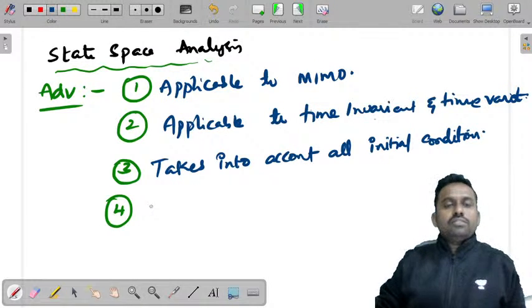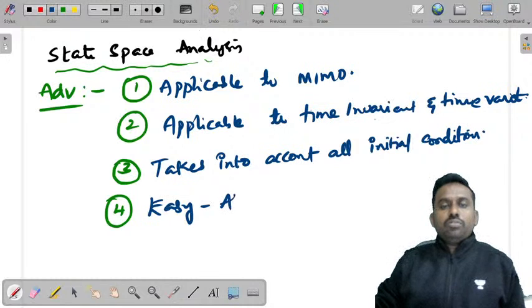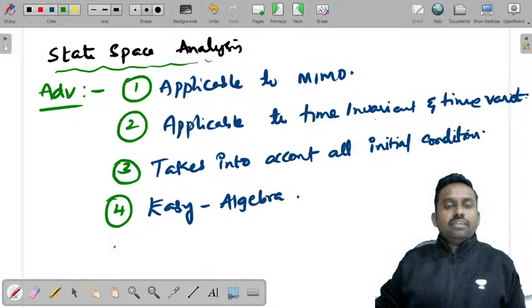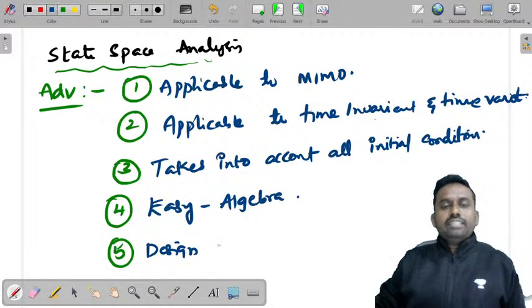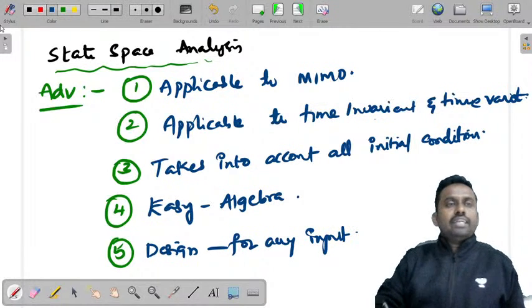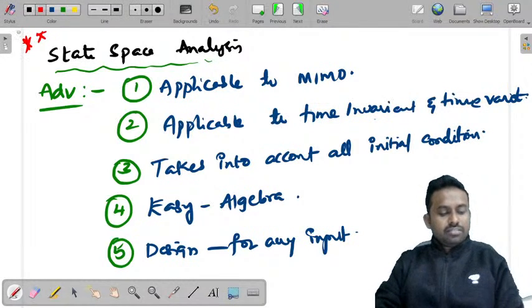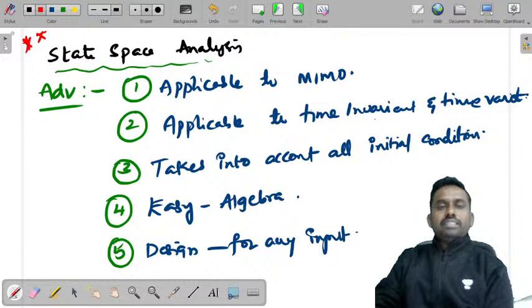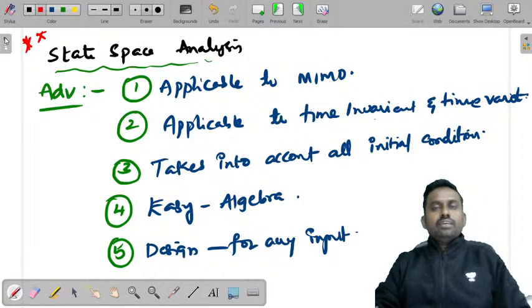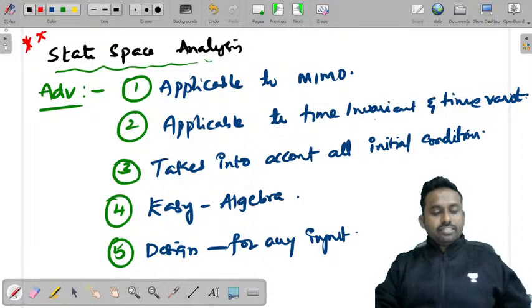And because we use matrix algebra, it is easy to understand also. We'll use matrix algebra and design for any input. So this is one question that is asked in your exams also. What are the advantages of state space analysis? So that question will be asked in your exams. So I want everyone to note down these points and write the answers.